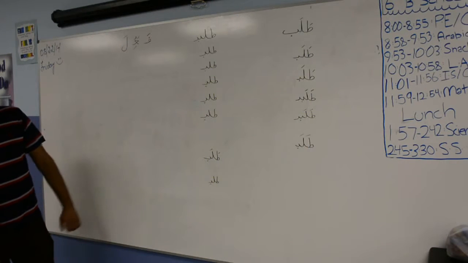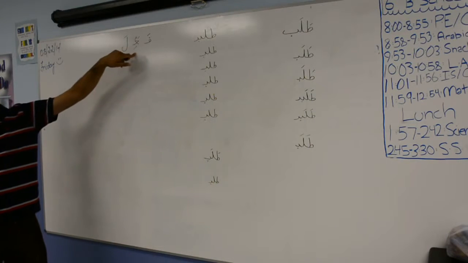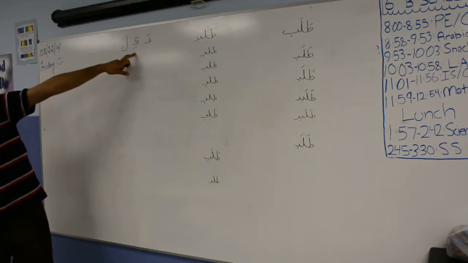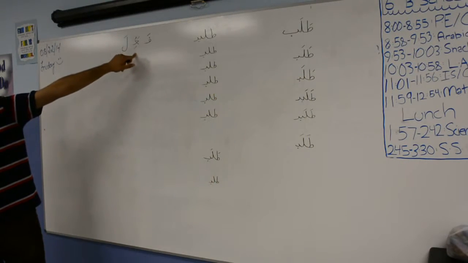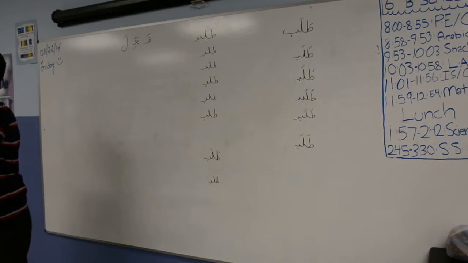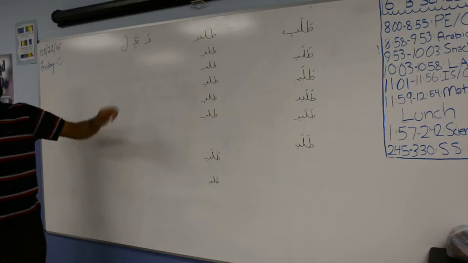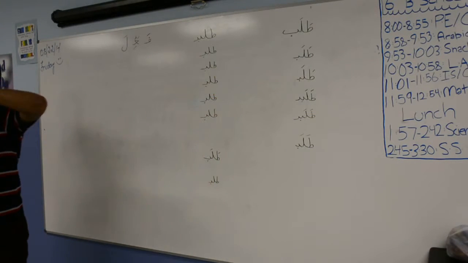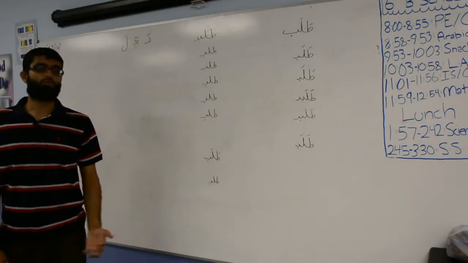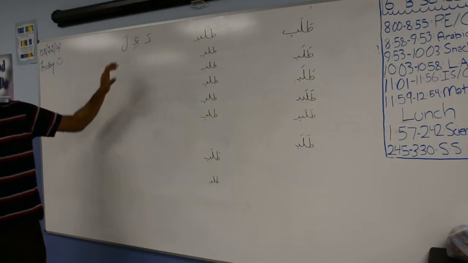Right. What's an example of a verb with a kasra in the second root? You can look in your chart. It's hamila. Huh? Hamila. No, amila, sorry, yeah. Amila means he worked. Okay, so the meem is the second root and it's kasra. What's an example where the second root is a dhamma? Karuma. Karuma means he became noble, or he was noble. Okay, so those are all examples. So the second root can change.